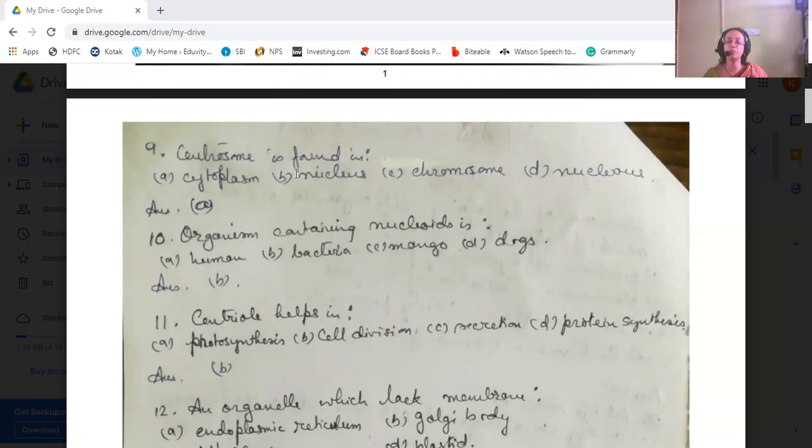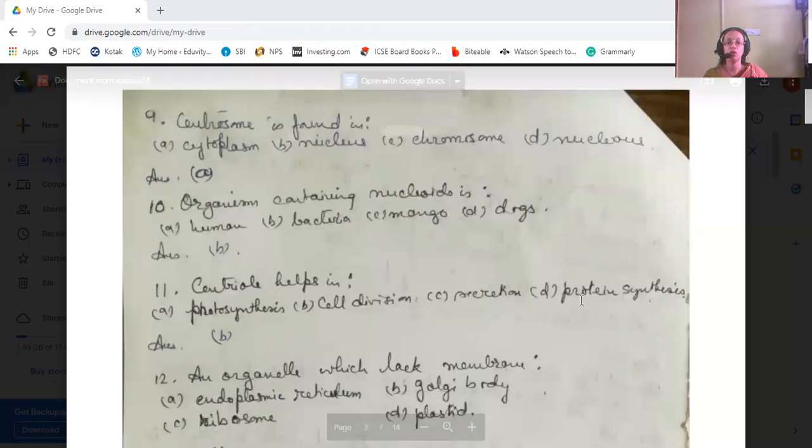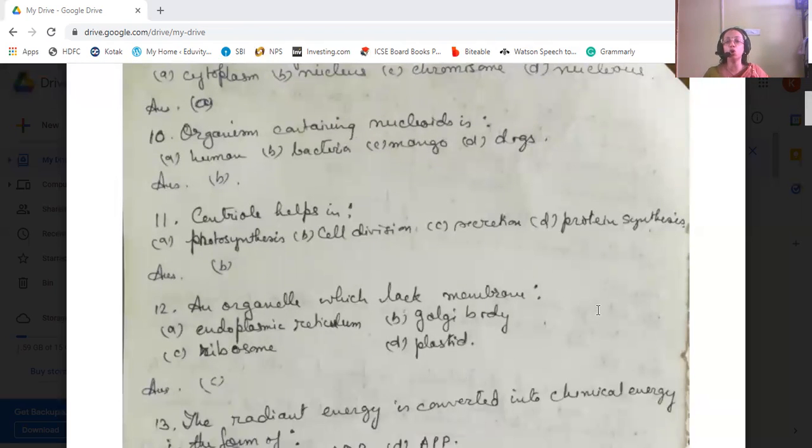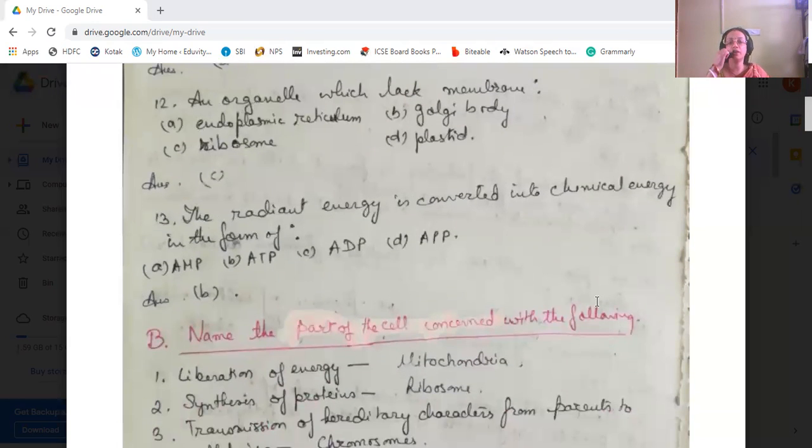Nucleoid means similar to a nucleus, resembling a nucleus. Then centriole helps in cell division. And the organelle which lacks a membrane is ribosomes. Ribosomes do not have a membrane. Then the radiant energy is converted into chemical energy in the form of ATP, adenosine triphosphate.